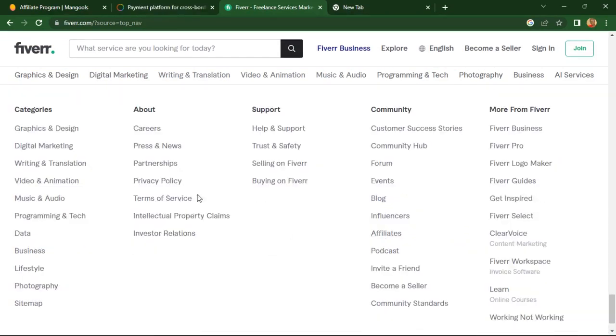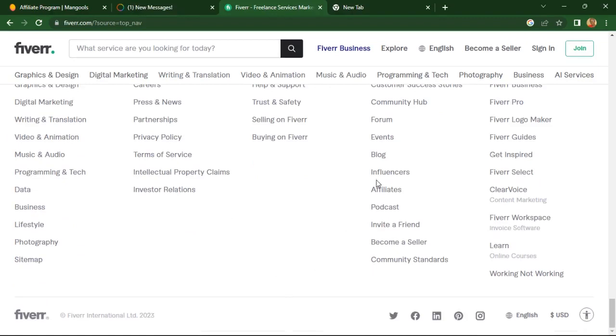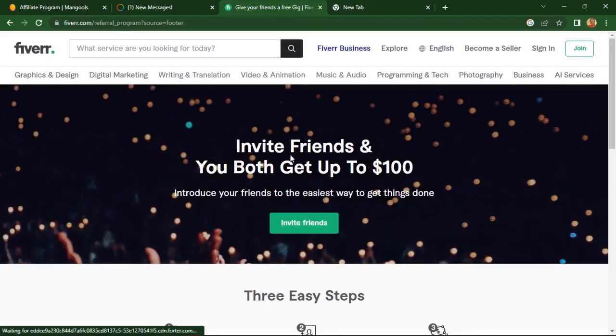Okay, so if you scroll down a little bit now to the bottom section, you have the affiliate program, and you equally have the invite a friend. So the invite a friend is what we'll be looking out for. If you quickly click on the invite a friend section, it's going to bring you over to the section that says invite a friend, and you both get up to $100. Introducing your friend to the easiest way to get things done.